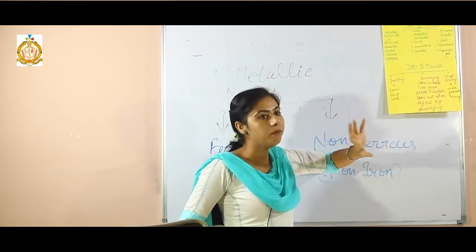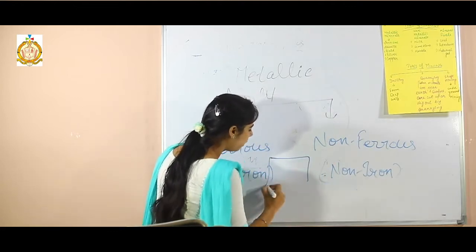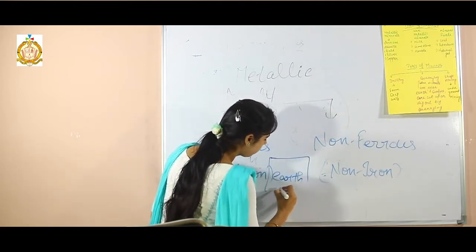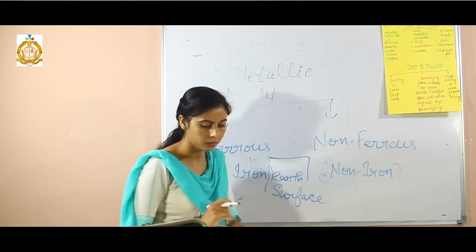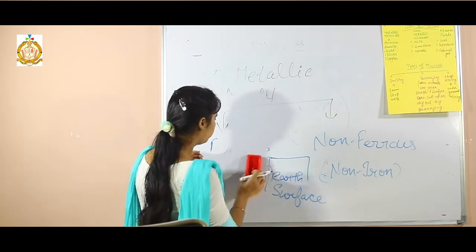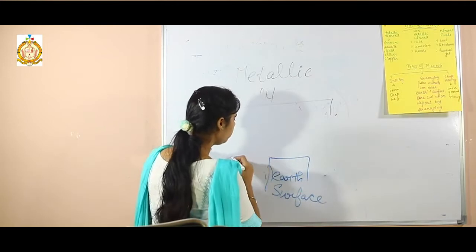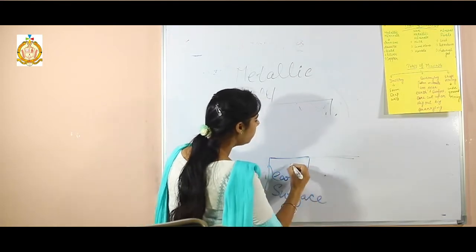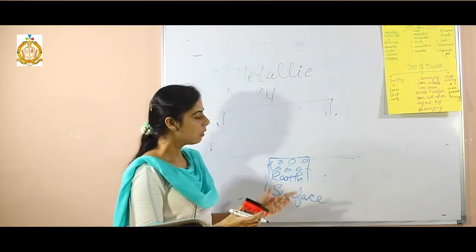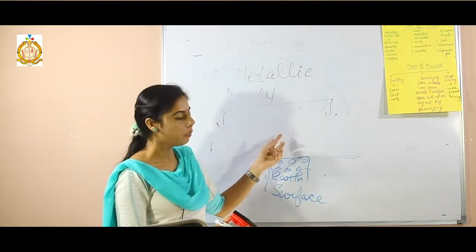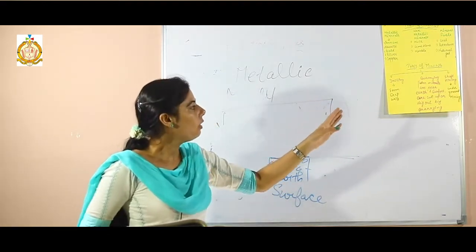Quarrying means when minerals are near the earth's surface, then they are extracted with the help of quarrying, with the help of sickles. The next one is shaft mining.